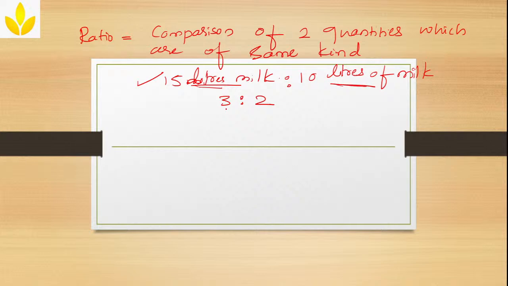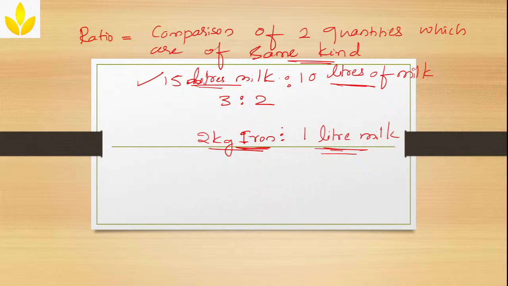and the measurement is in terms of liters. Now instead of this, if I have to compare 2 kg of iron to 1 liter of milk, how will you compare it? It can't be compared, right? First of all, this is a solid and this is a liquid. So you cannot compare these kinds of items. So understood what do you mean by same kind?